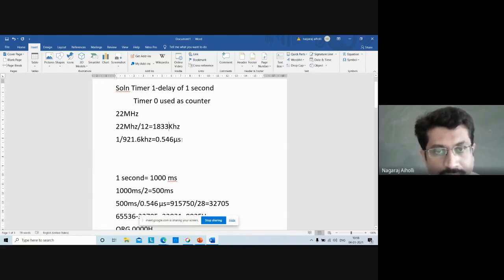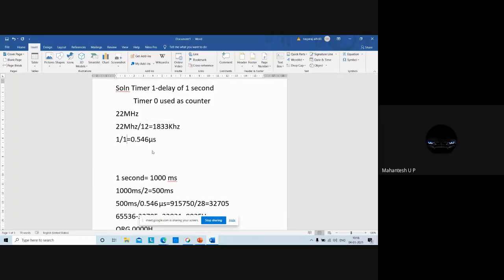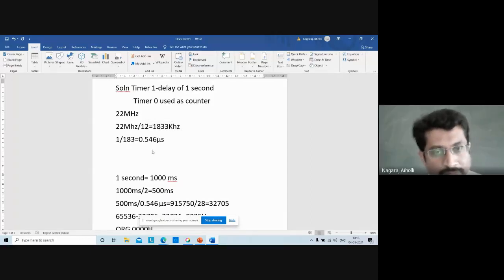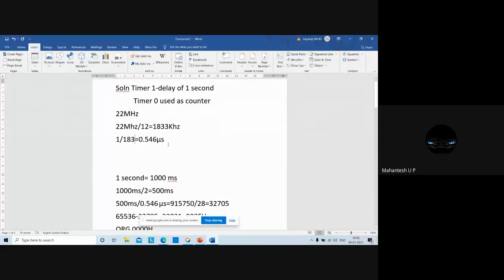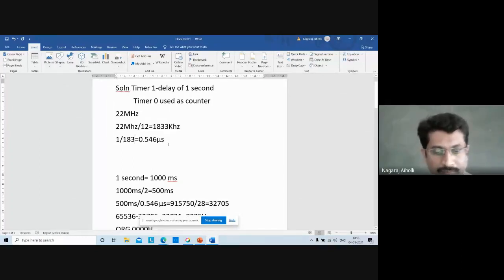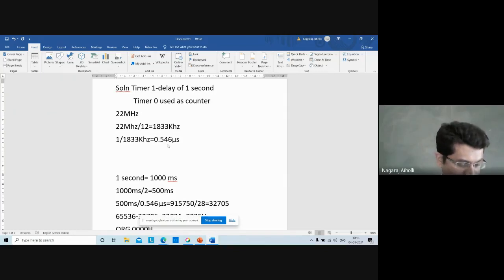Then 1 divided by 1833 kilohertz is 0.4546 microsecond. Yes, it is correct. Fine, then no problem.